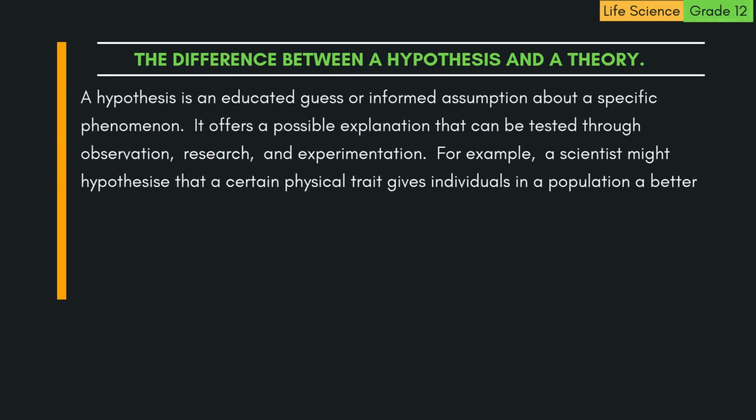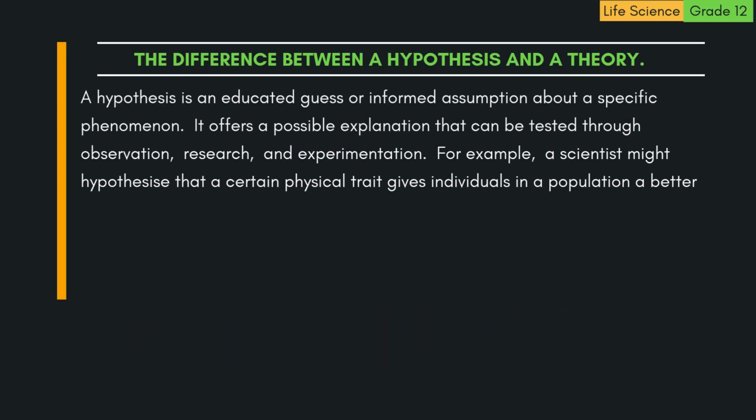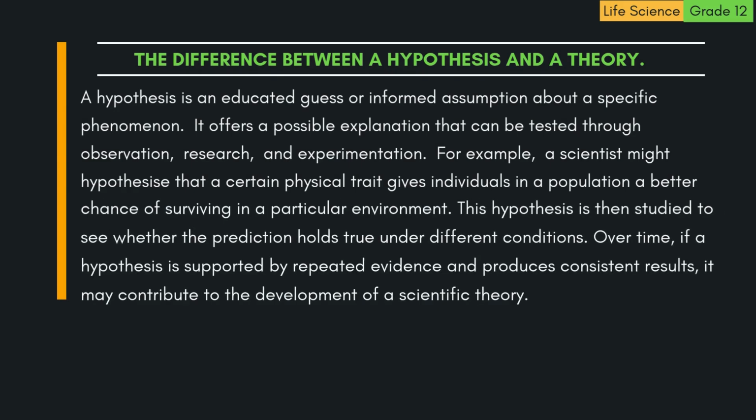The difference between a hypothesis and a theory. A hypothesis is an educated guess or informed assumption about a specific phenomenon. It offers a possible explanation that can be tested through observation, research, and experimentation. For example, a scientist might hypothesize that a certain physical trait gives individuals in a population a better chance of surviving in a particular environment. This hypothesis is then studied to see whether the prediction holds true under different conditions.